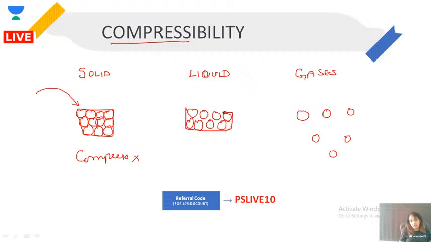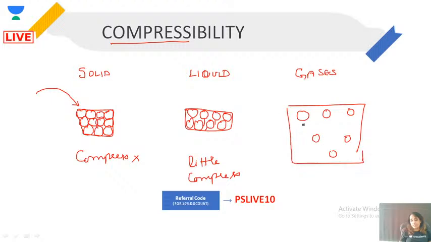But when you try to compress liquids, there will be a little compressibility, because whatever space is there, the particles will come together. And once you start compressing gases, the particles have to settle down, and they will be compressed the most. So we call it most compressible.